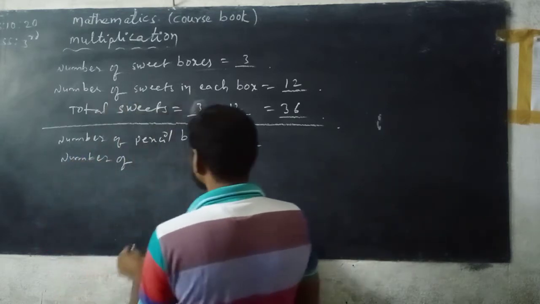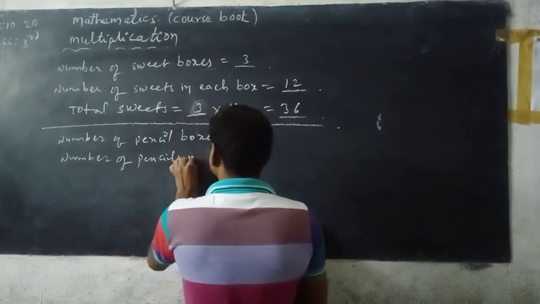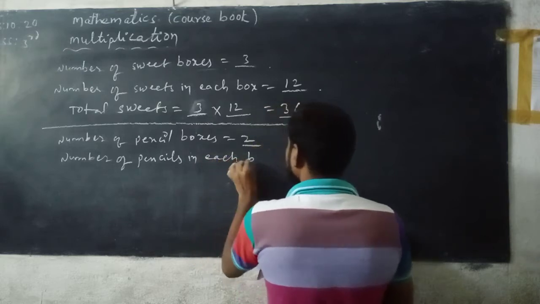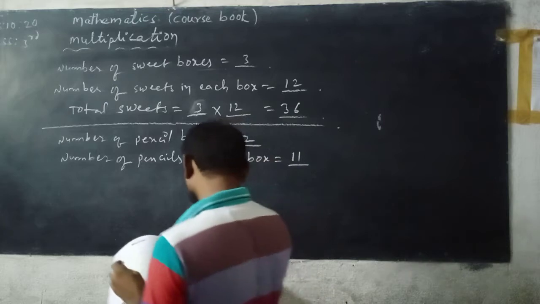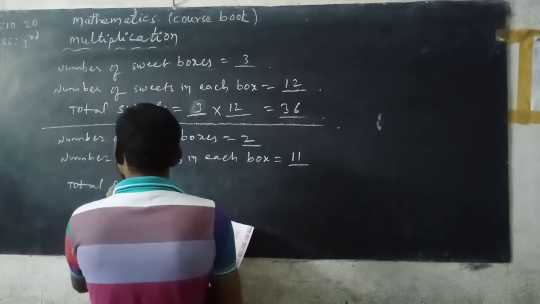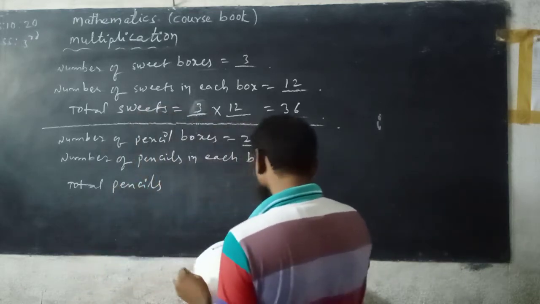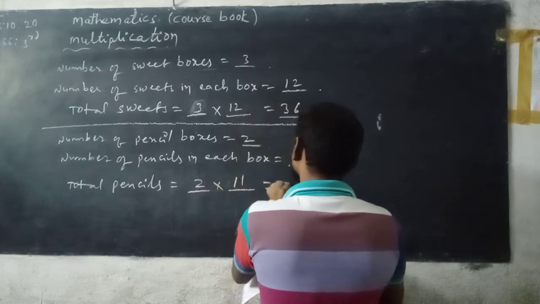Number of pencils in each box, 11. Total pencils is 2 into 11. 11 twos are 22.